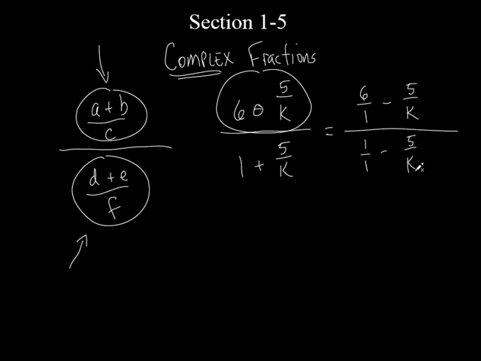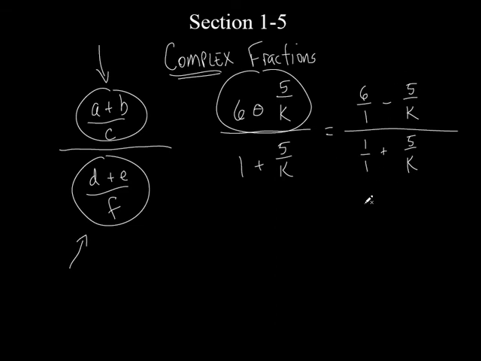Now, does the 5 over k and the 5 over k cancel out with each other? Kind of looks like they might. Do they? Why not? Yeah, because it's part of a subtraction problem, right? We covered that before, right? Whether it's addition or subtraction, you cannot cancel those two things out, because this is being subtracted from something, this is being added to something. They don't just divide out, because division and addition are not inverse operations of each other, okay?